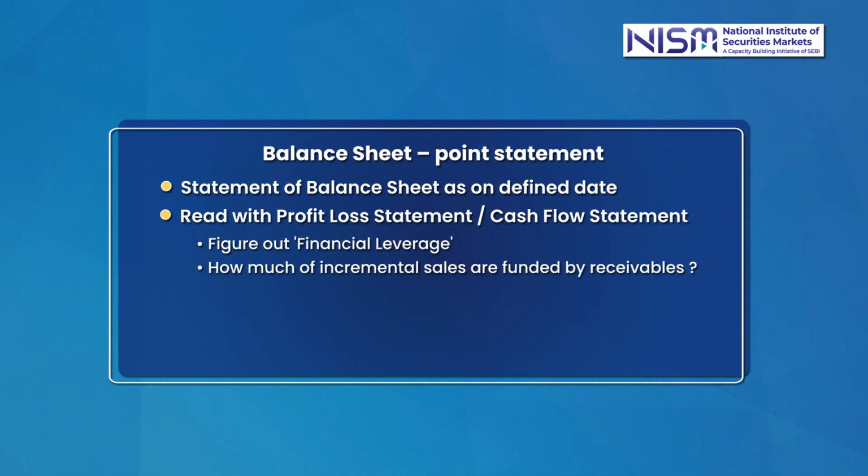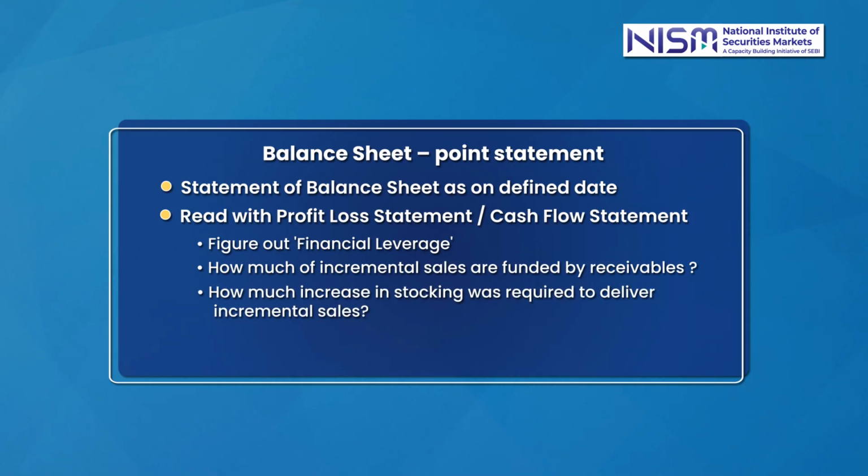How much of the incremental sales are funded by receivables? So if there is a sales increase from, let's say, 100 to 200, whereas the receivables have increased drastically and not in proportion to the increase in sales, which means that the bulk of the sales have been funded by receivables. How much increase in stocking was required to deliver incremental sales? How much of the incremental sales are funded by creditors?